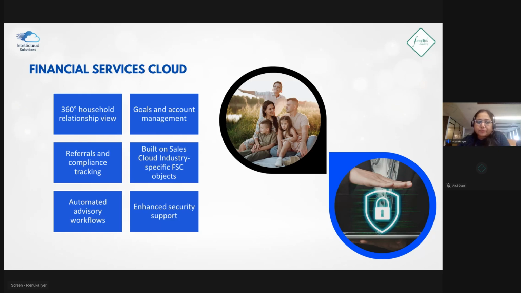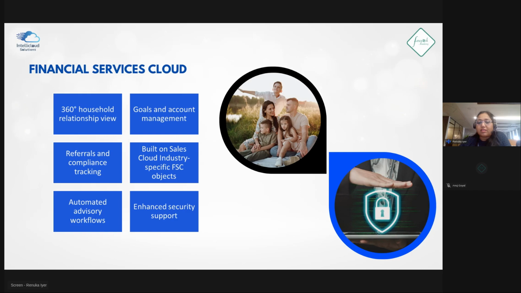That's household. Apart from that, what are the other benefits based on wealth management or any other facet that it provides? It's built for the banking industry, so all the data model and the objects that are there are specific to FSC. It also gives us enhanced security support.